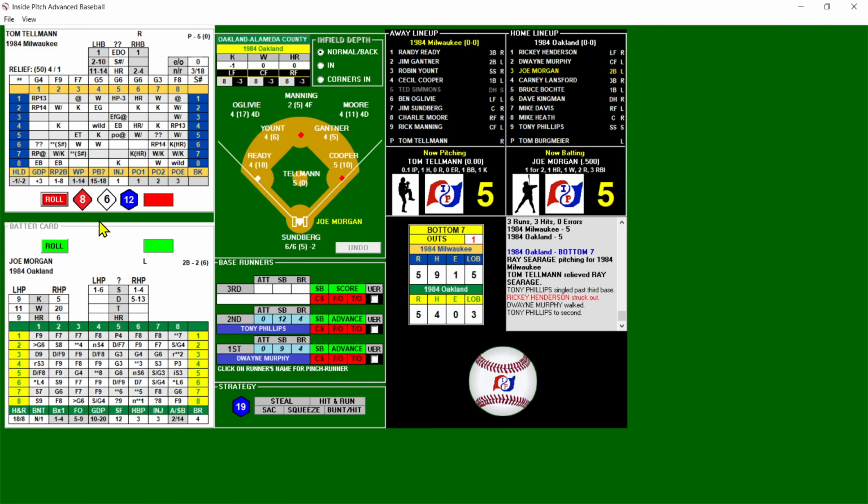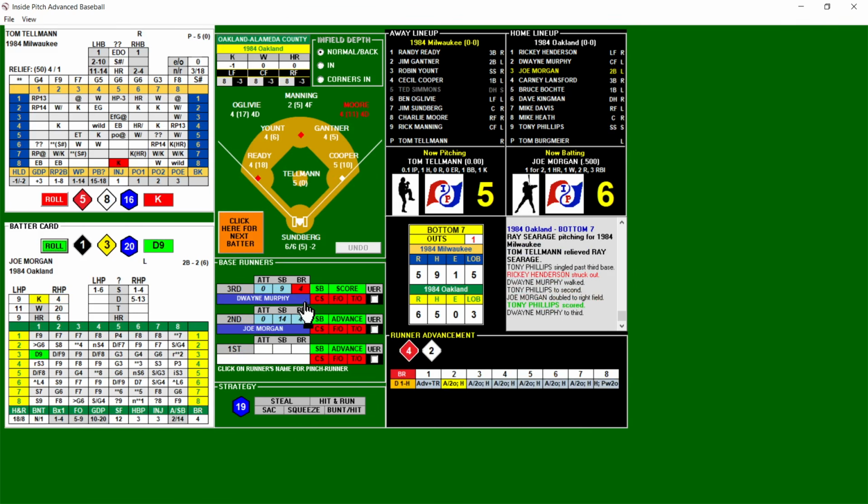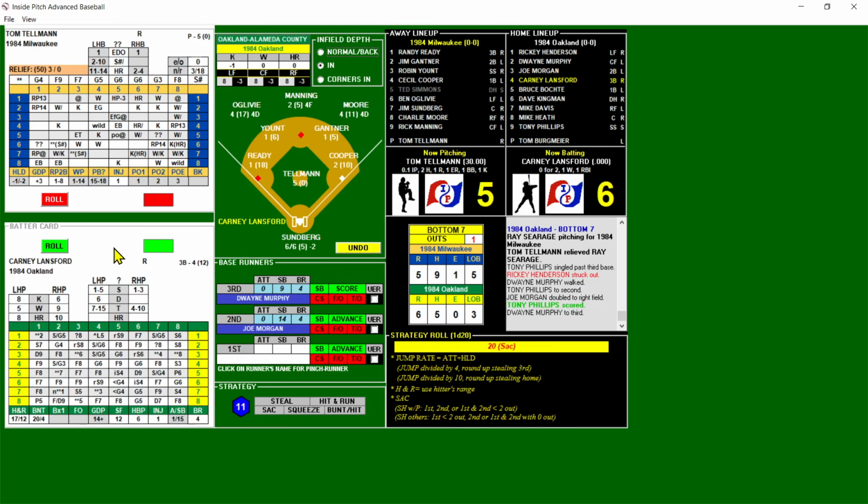First and second, 1 out. Morgan already with a 3-run homer in this game. And here's a K chance, but that's going to be too high. So we roll on Morgan. And there's a double to right. So Morgan, runner on third, is going to hold. But the A's regain the lead 6-5. Now it's second and third, 1 out for Lansford.